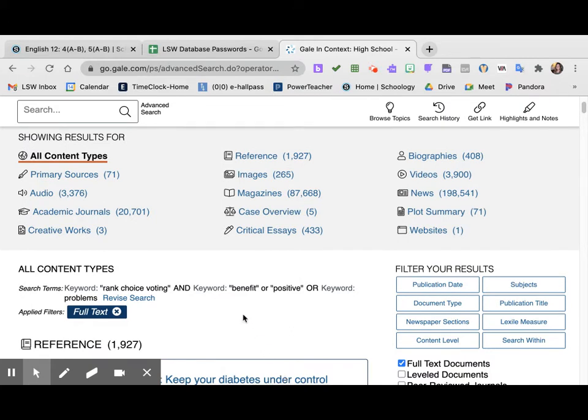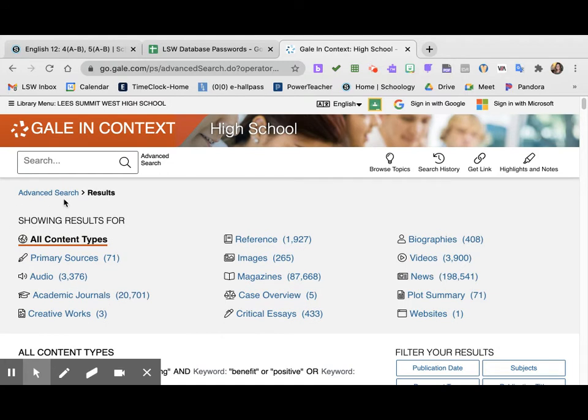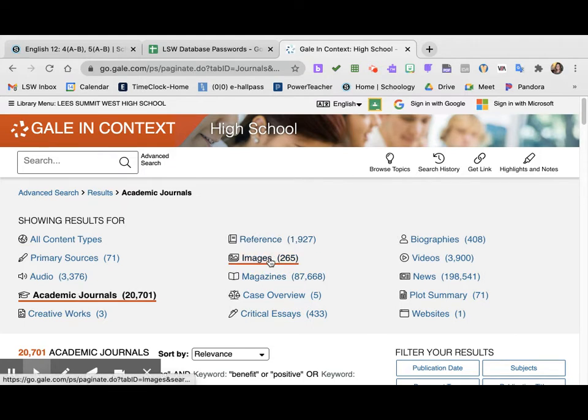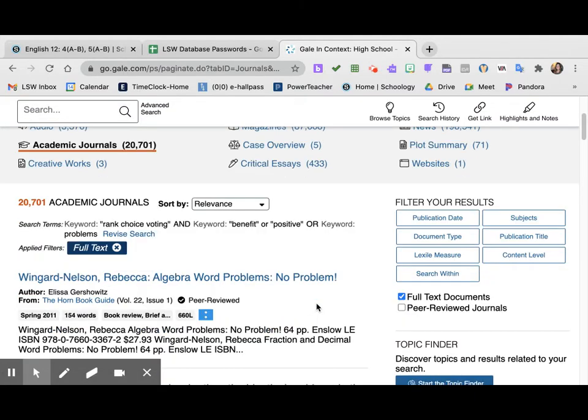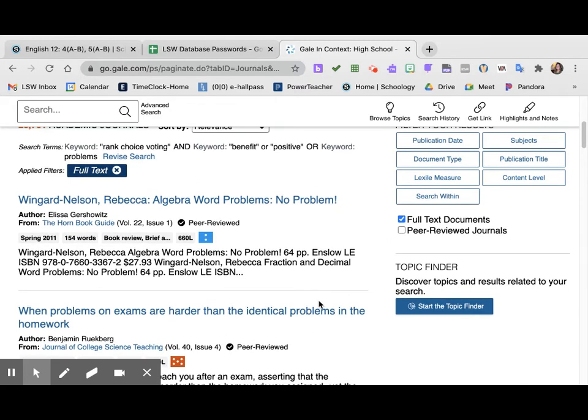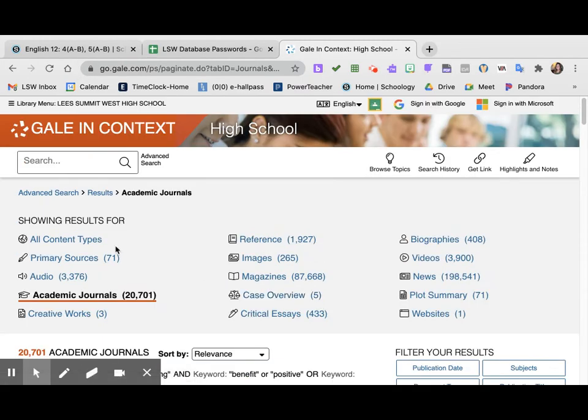So let's see if we can go back here and do these. So content: primary sources, audio, academic journals. Well, let's narrow it to that first. Reference, image, magazines, websites, plot summaries, and we don't want those. Videos, biographies. Okay, so this got us nothing of what we wanted. So this was a bad search term.